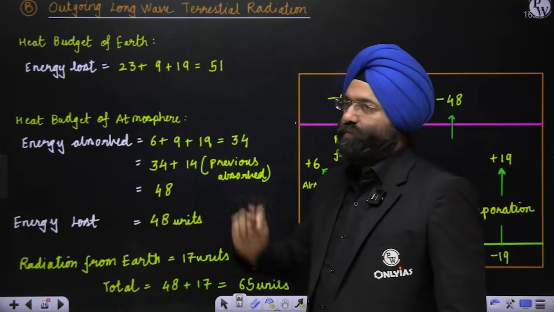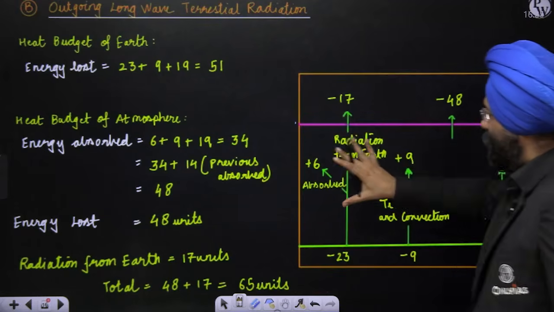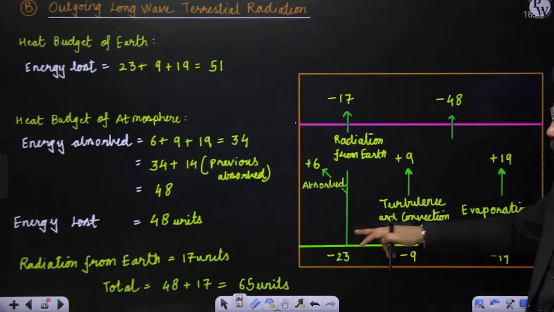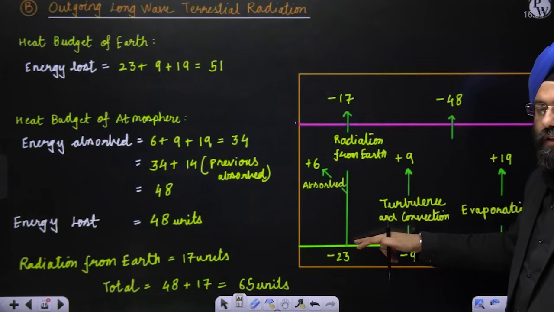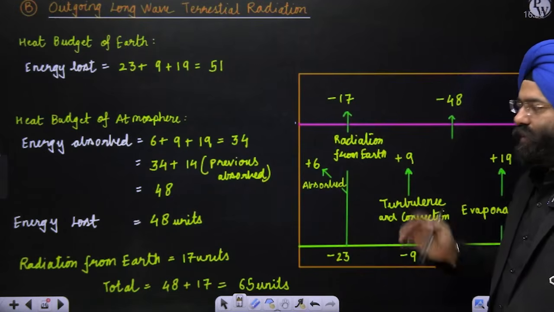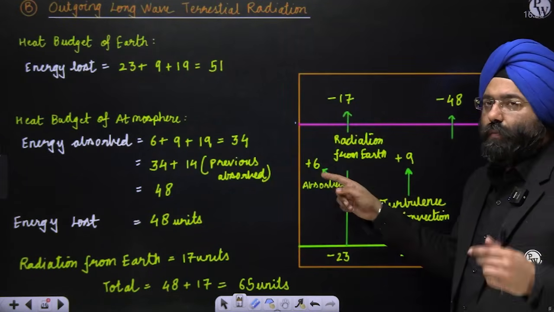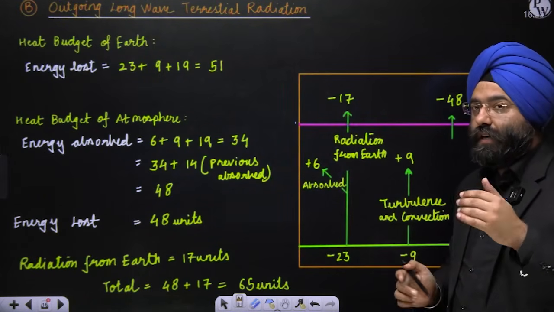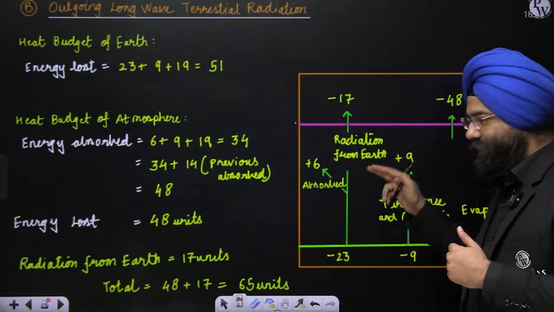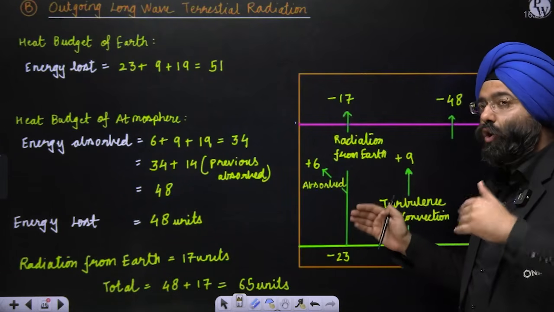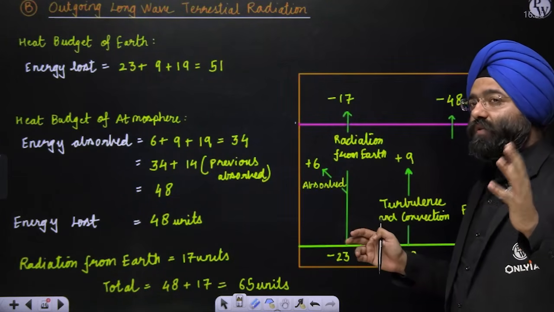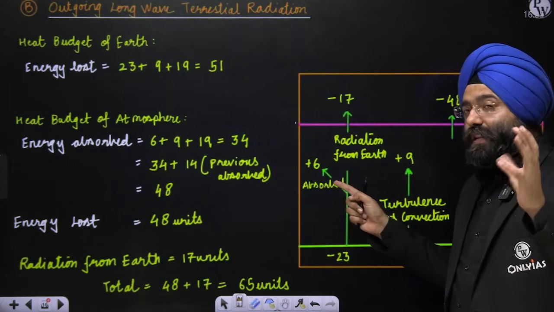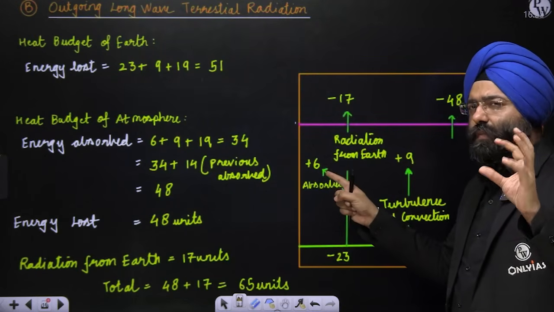Heat budget of atmosphere. Let me take this atmosphere. Out of the 23 units which were radiated out, you realize that when this is being radiated or given out in the form of long wave radiation, some will be absorbed by the atmosphere. So it is mentioned that 6 units are being absorbed by the atmosphere.